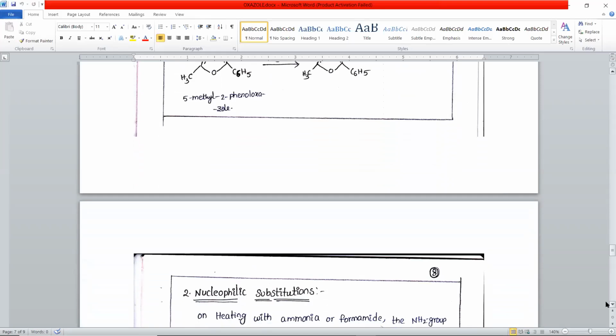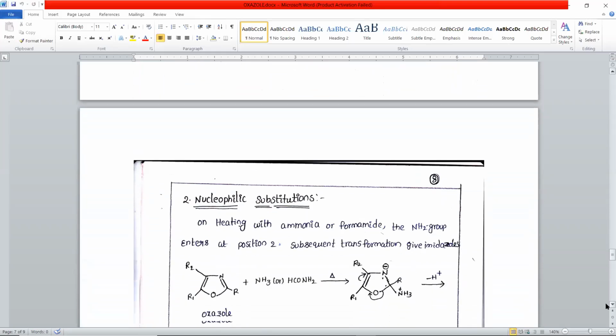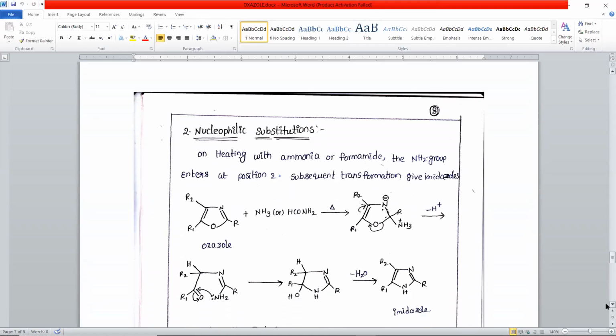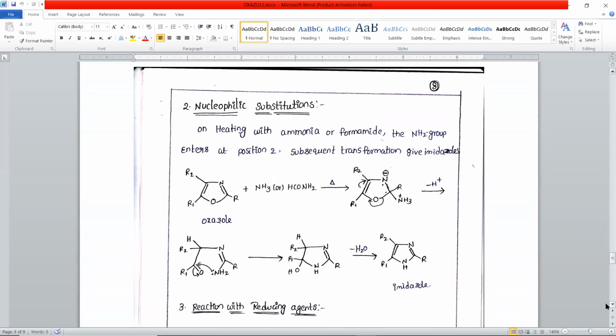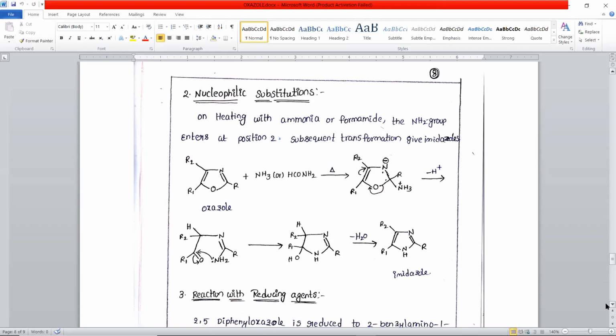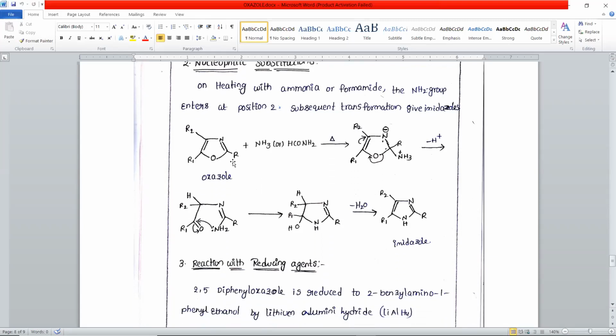Next, coming to the nucleophilic substitution reactions. So oxazole undergoes certain nucleophilic substitution reactions on heating with ammonia or formamide. So when substituted oxazole is made to react with ammonia or formamide, it results in the formation of the imidazole ring system. That is, oxygen atom in the oxazole ring is replaced by the nitrogen atoms that are present in the reagent. So we can see the different steps that are involved in this reaction.